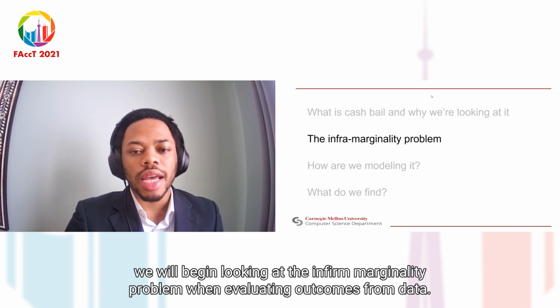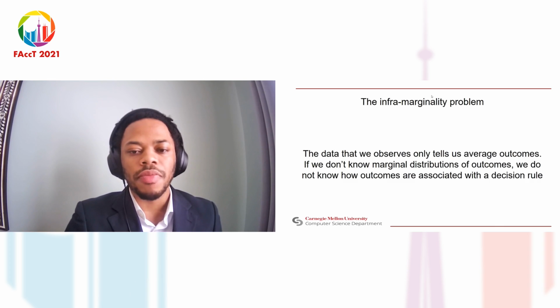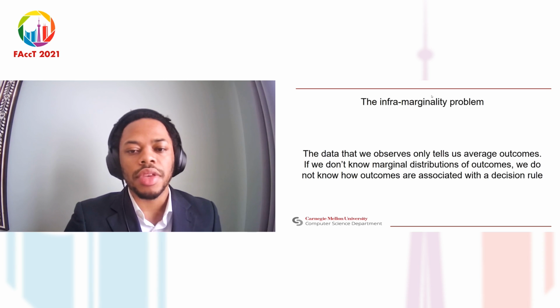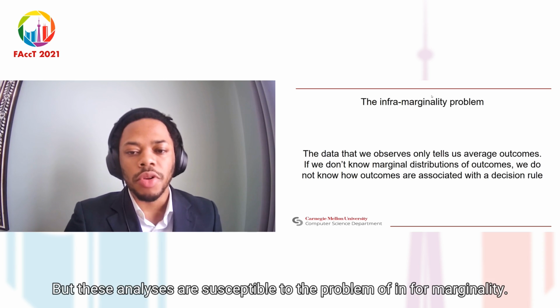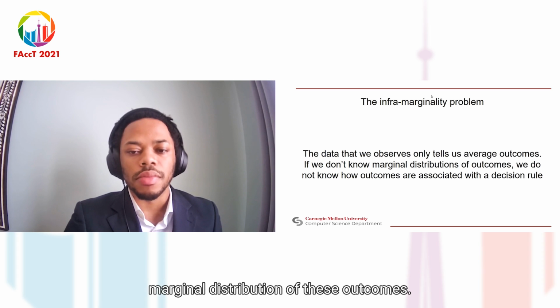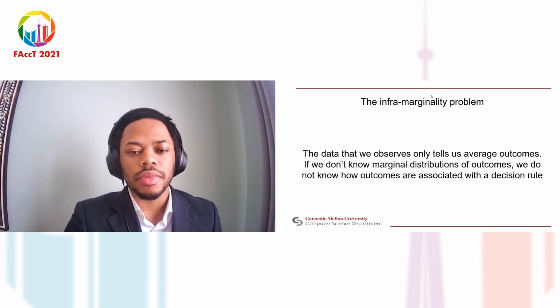Next, we will begin looking at the inframarginality problem when evaluating outcomes from data. Most prior quantitative analyses of cash bail disparities investigate the correlations among outcomes of the data. For example, how likely are defendants of one group to receive cash bail as opposed to another? But these analyses are susceptible to the problem of inframarginality. The data that we observe can only speak to the average outcome for groups. If we don't know the marginal distribution of these outcomes, we don't know how they are associated with the decision rules that a magistrate may use.